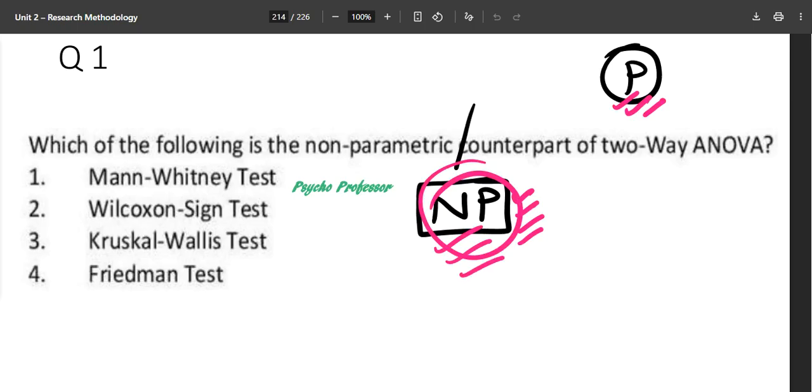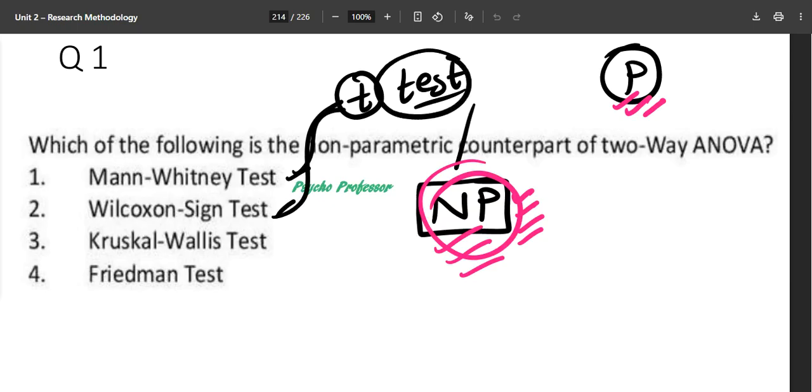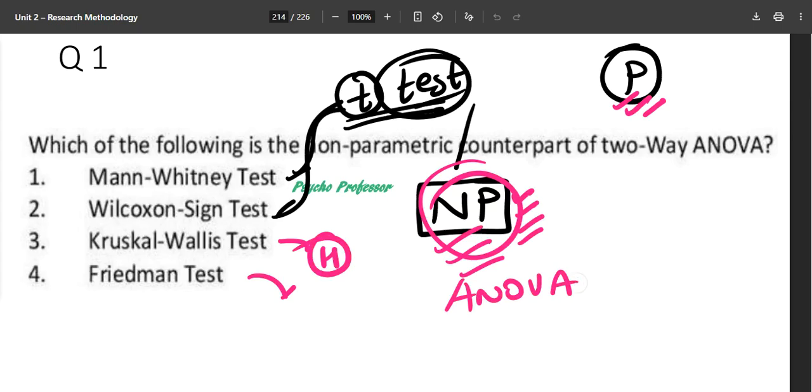The Mann-Whitney test and Wilcoxon sign test are used as t-test alternatives. But the Kruskal-Wallis H test and Friedman test are used only in the case of ANOVA.